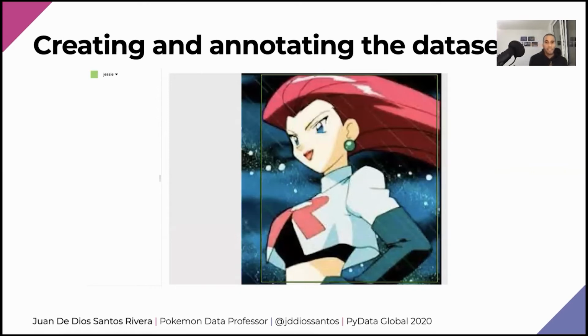Now we need to annotate the dataset. Annotating the dataset refers to the amazing and super boring process of drawing bounding boxes around the target of my training, which is Jesse and James. And this is very time consuming. So maybe you should watch some Pokemon in the background while you do it. Don't know. Maybe you'll like it.